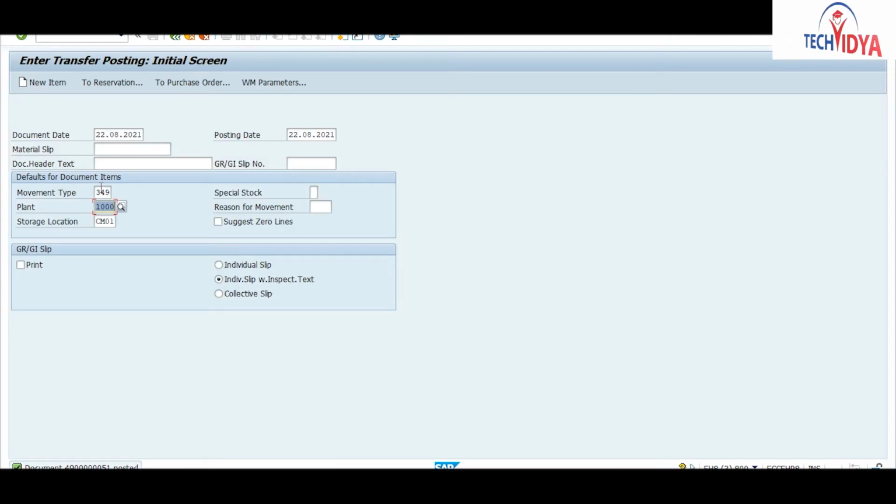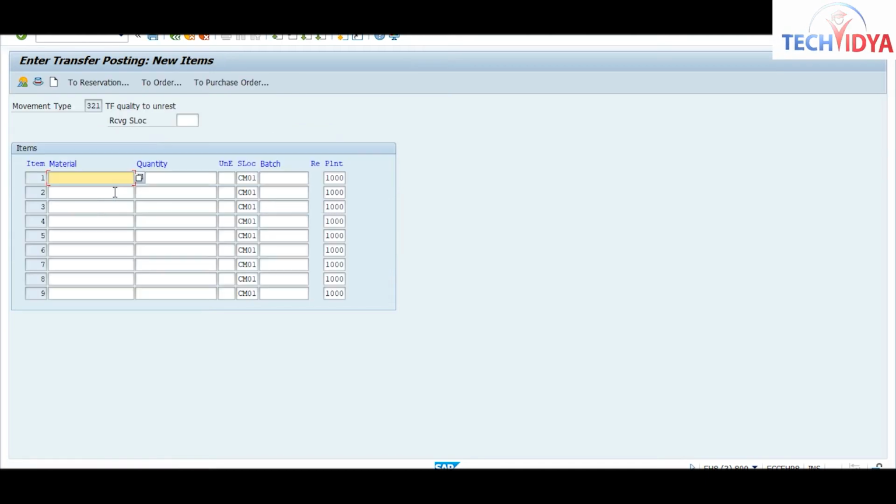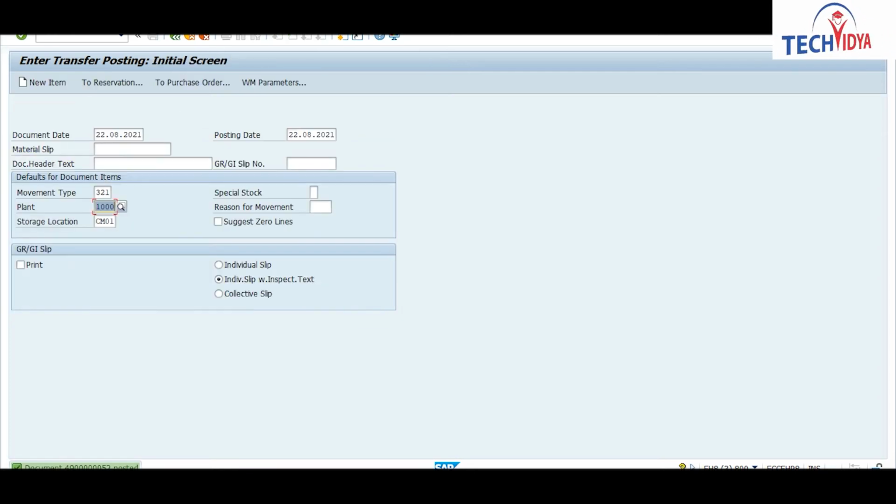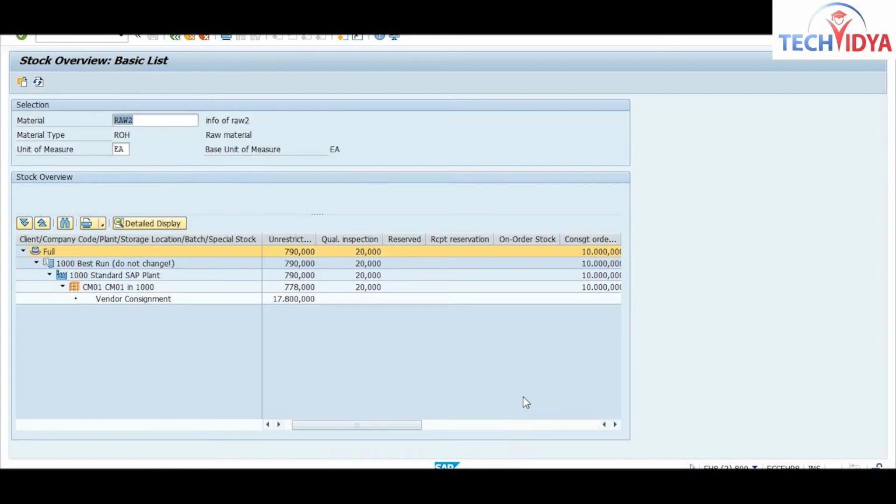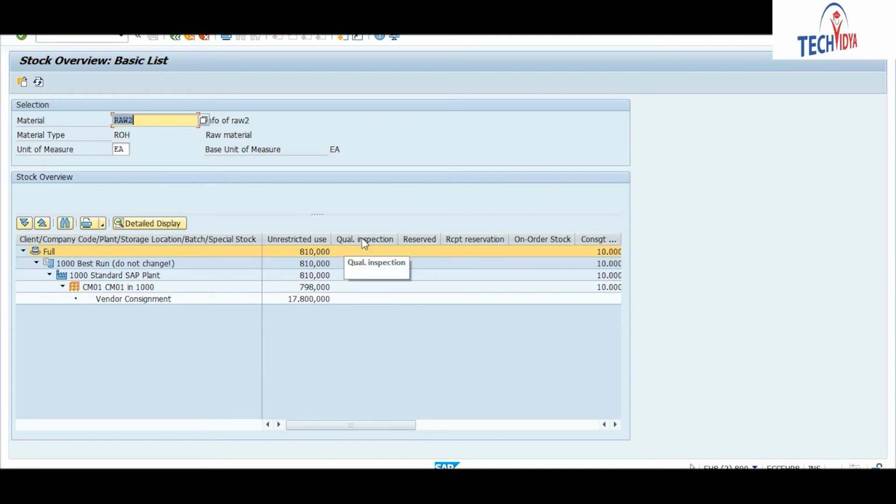So what T code will we use here? 321, which is showing quality to unrestricted use. As we have 20 quantity there, I am moving this 20 quantity. Now also refresh. Now you are able to see your quality stock has been moved to your unrestricted stock.